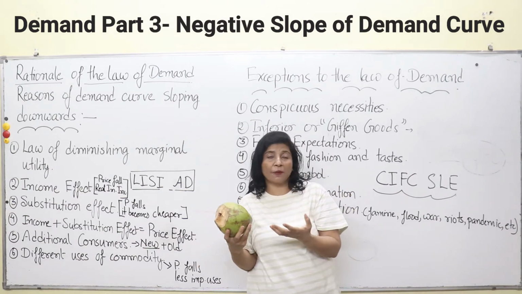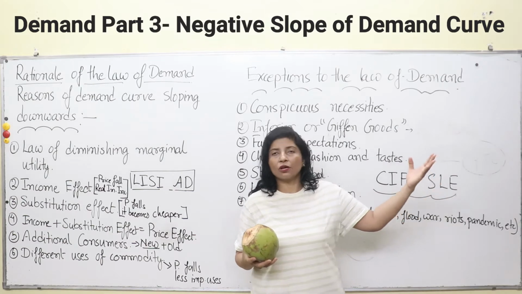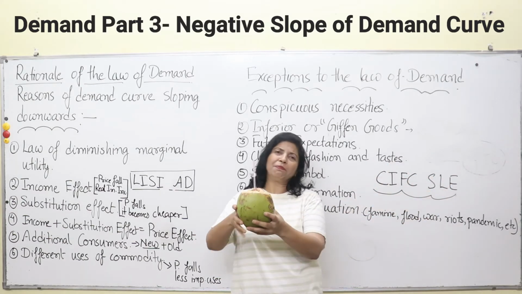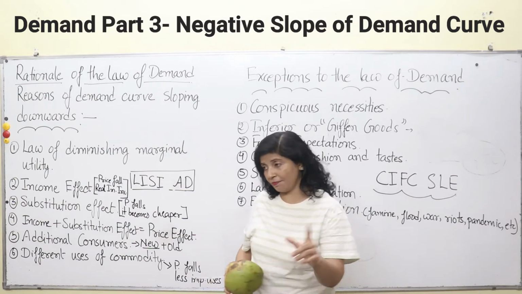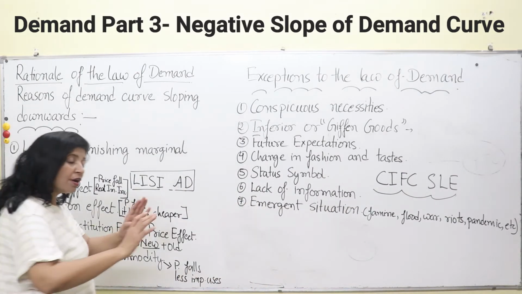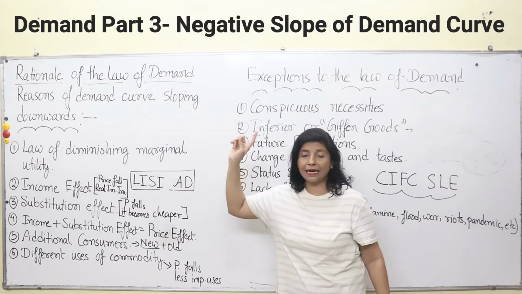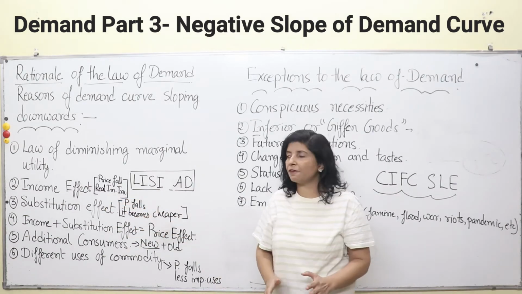For the third one 50 rupees, and for the fourth one I'll say I don't want to purchase. And the coconut water wala will say, ma'am please have it, it is only 20 rupees per piece, so that I can sell. That means I can purchase an additional unit only when the price falls, and not at the highest rate. Okay, then income effect, we were discussing the income effect over here.